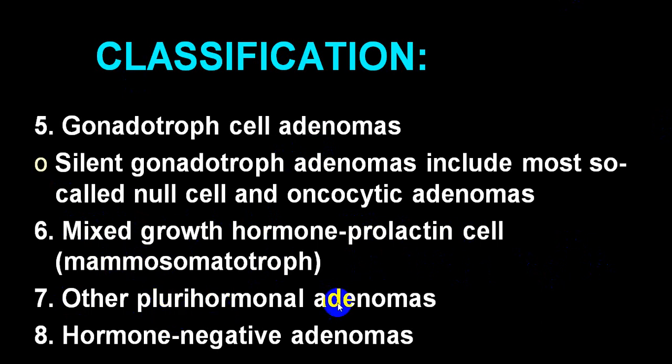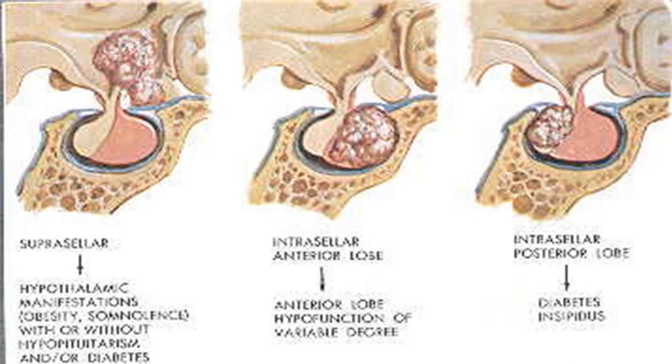Pluri means multiple hormone adenomas, and hormone negative adenomas, or we call null cell adenomas or chromophobe cell adenomas. If it is inside the sella turcica, then we call this intrasellar. This is the anterior lobe, this is the posterior lobe tumors. And when it is in the upper part, that is the pituitary stalk, extending into the hypothalamic area, we call it suprasellar. And whenever it is suprasellar, it destroys the hypothalamus and it will produce hypopituitarism.